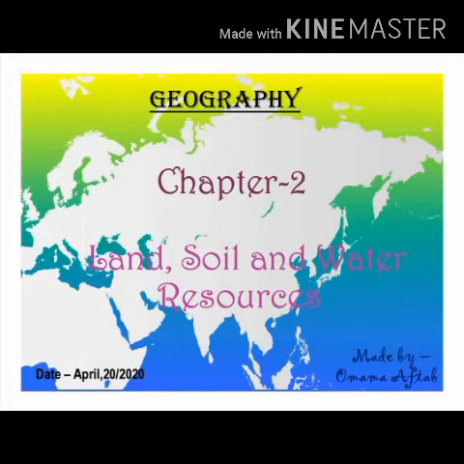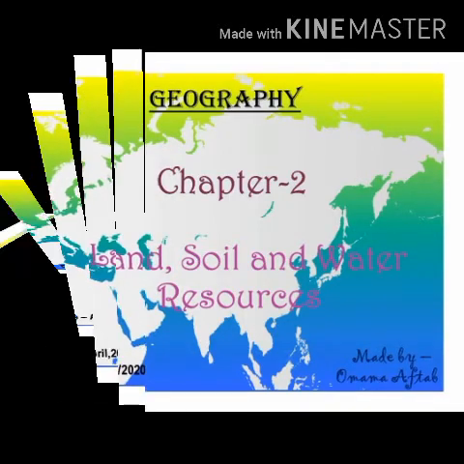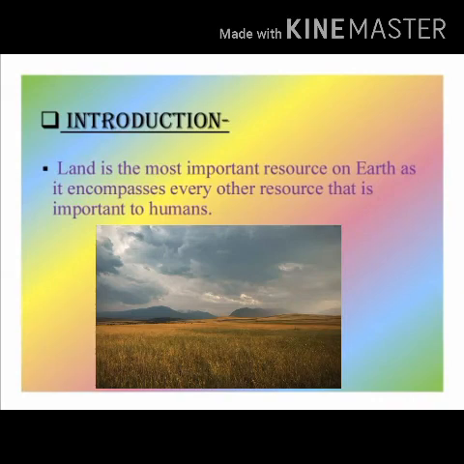Land, soil, and water resources. Land is the most important resource on earth as it encompasses every other resource that is important to humans. It serves as a source for all other resources like minerals, forests, the life forms above and below the surface, that is plants and animals, different types of soil, surface water, rivers and lakes, human settlements and population.